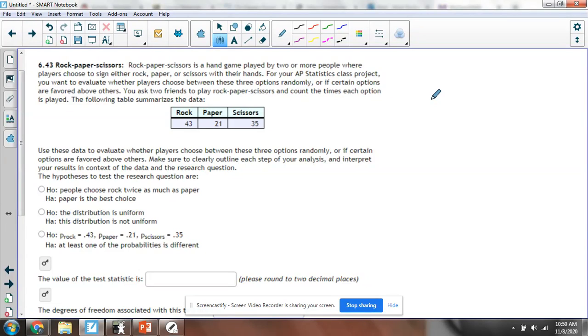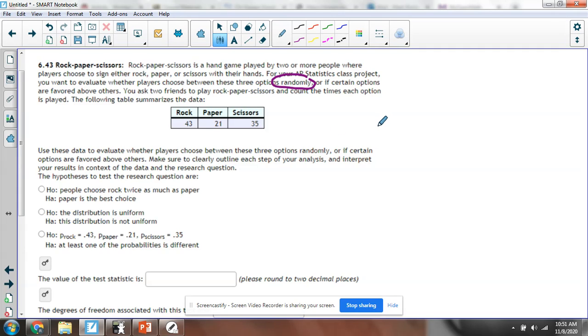It says rock, paper, scissors is a hand game played by two or more people. We all know what that is. In AP stat class, you want to evaluate whether players choose between these three options randomly or if certain options are favored above others. So we're going to assume it's random. We're going to assume paper, rock, and scissors all happen the exact same amount of times, and then we're going to try and show otherwise.